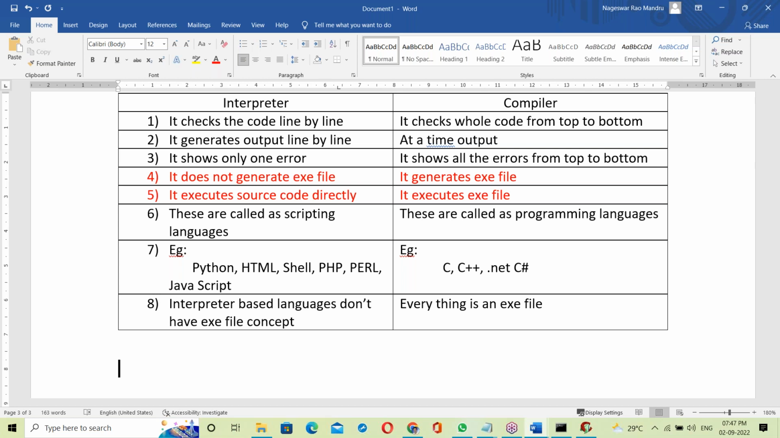Yes, some guys may be getting some route too. Yes, MN Rao, he is talking about everything, but he's not talking about Java.